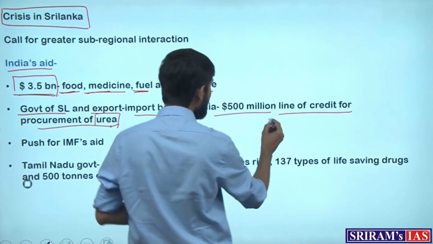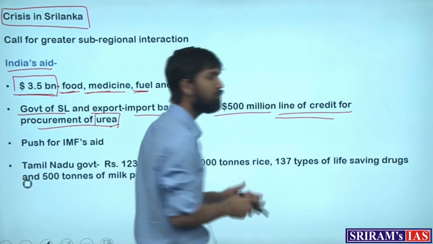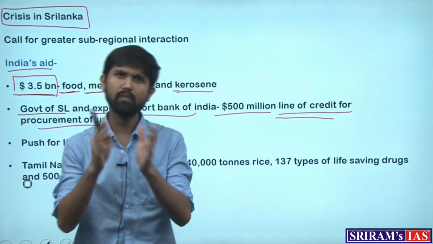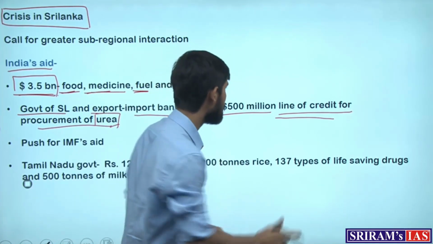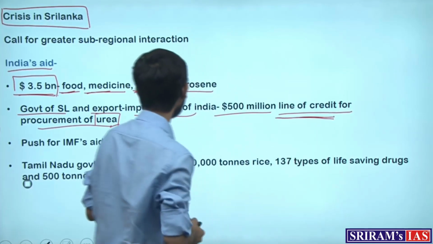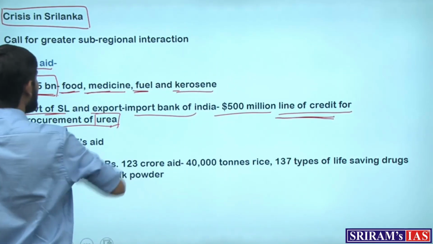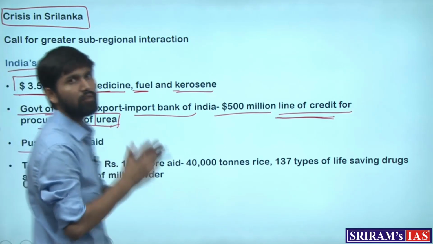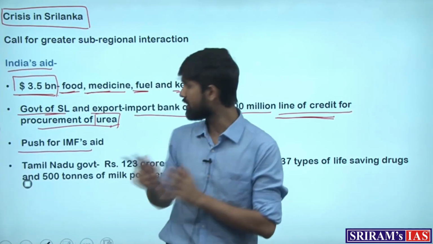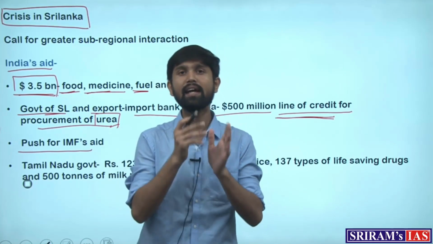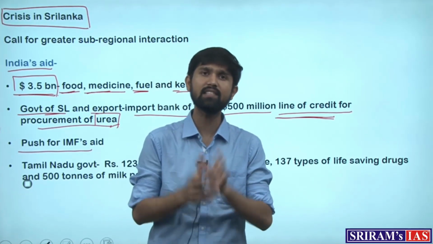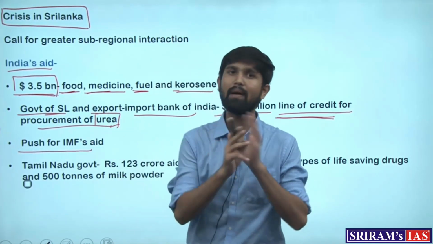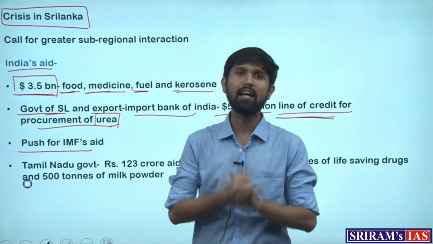What do we mean by line of credit? It's a system of giving loans to an entity in an installment manner. That's the concept of line of credit. So that is also being provided by India to Sri Lanka. And while Sri Lanka is approaching the International Monetary Fund for aid, India is also pushing Sri Lanka's case for the IMF to grant that aid. So in whatever capacity India can help Sri Lanka, it is doing so.